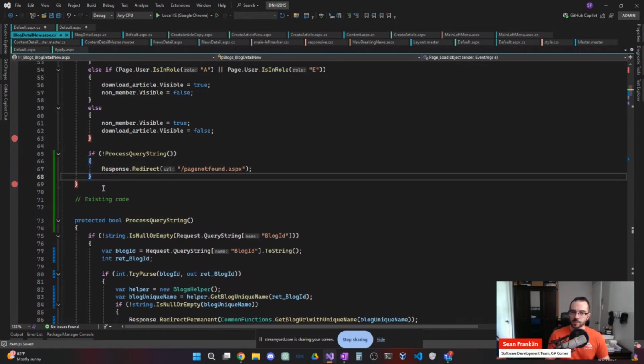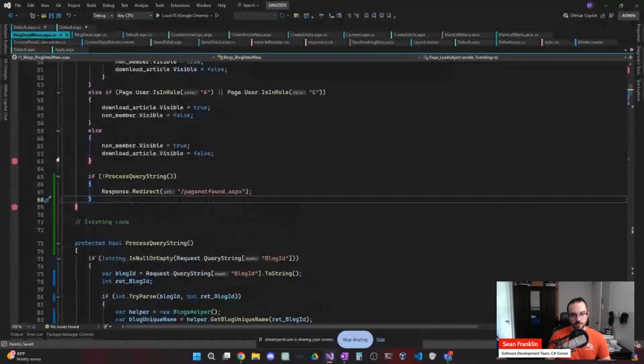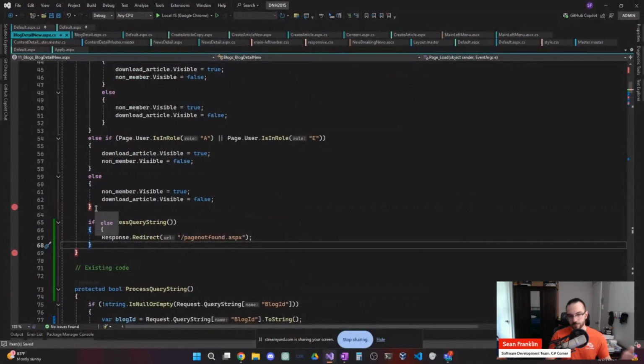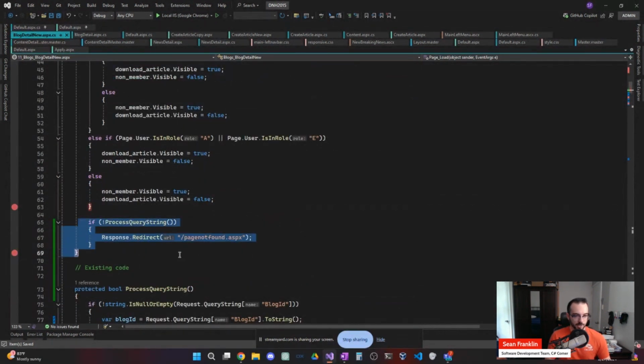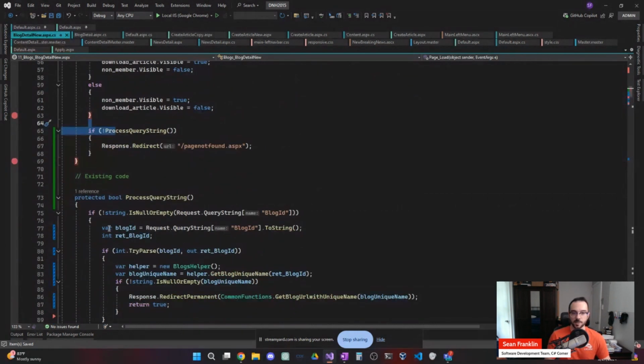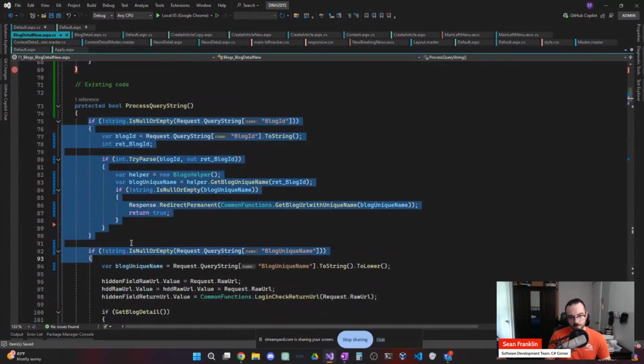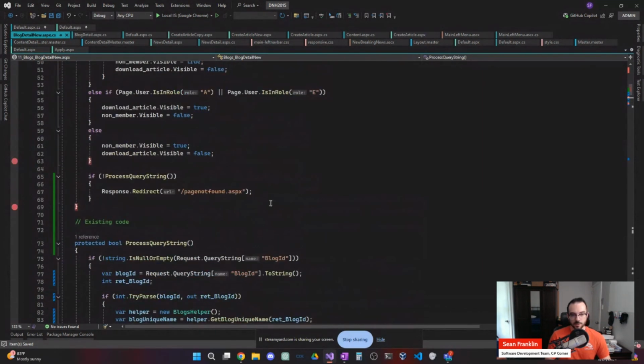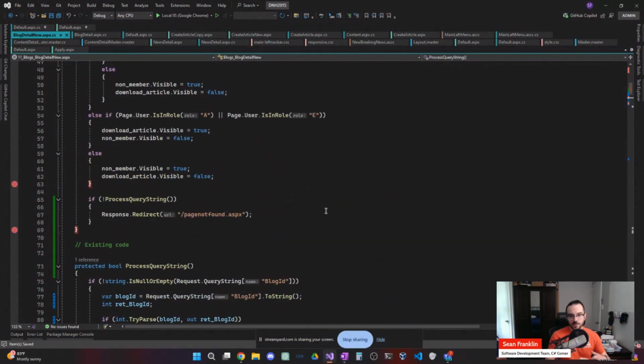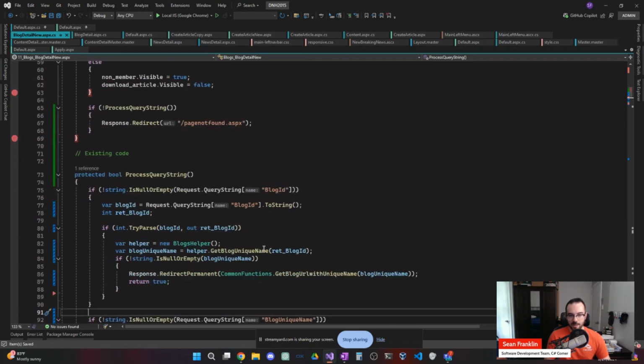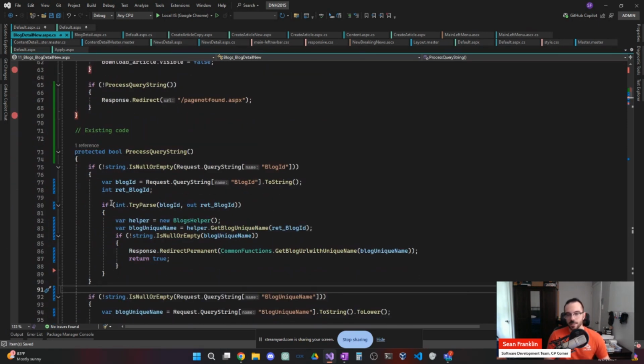All right, now that we've broken it out into a separate helper method, when a developer comes through here to work on this method, they can see it much more easily: okay, we're going to redirect to a page not found whenever this fails. And if we care, we can dig deep into the logic. So this has been just a couple of practical, down to earth steps. This isn't anything crazy or fancy. It's just something you might have already done, but without me having to do all the in-place editing.